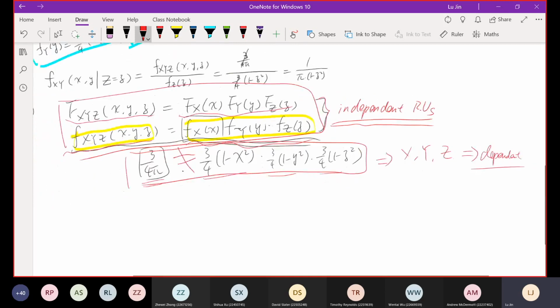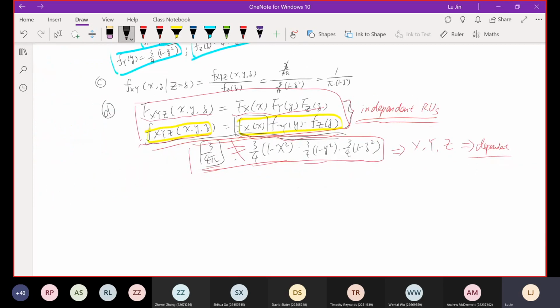Okay, let's see part E. Oh, I know, guys, it's a long question. We spent 40 minutes on this single one, but not finished yet. Very last piece, part E. So we want to determine the mean vector. When you see the mean vector, that must be associated with a vector of random variables.